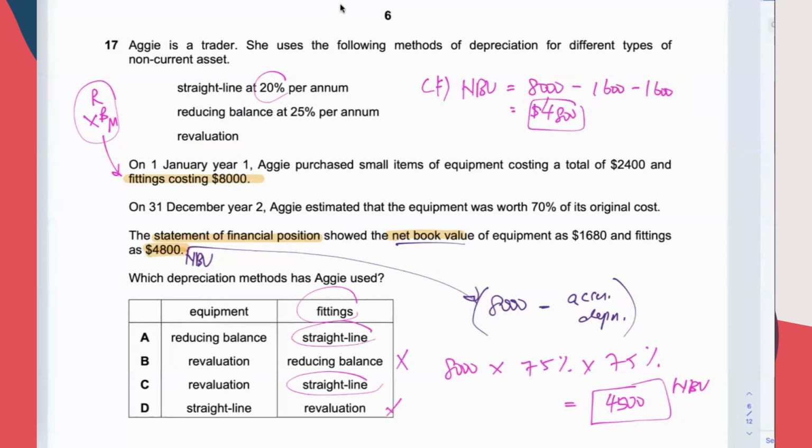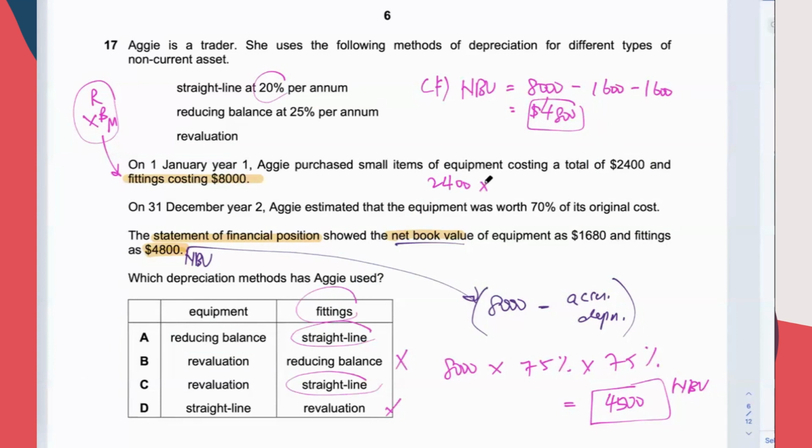Now, let's work on equipment. You see, it is either A or C. So now I check whether AGI is using the reducing balance method for the equipment. I take 2,400 and test by multiplying by 75% 2 times.